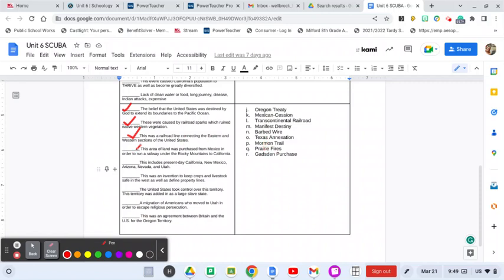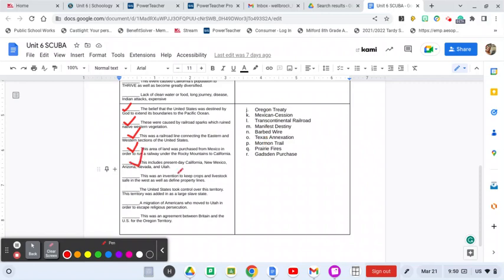I see some like words there. This includes present-day California, New Mexico, Arizona, Nevada, and Utah.